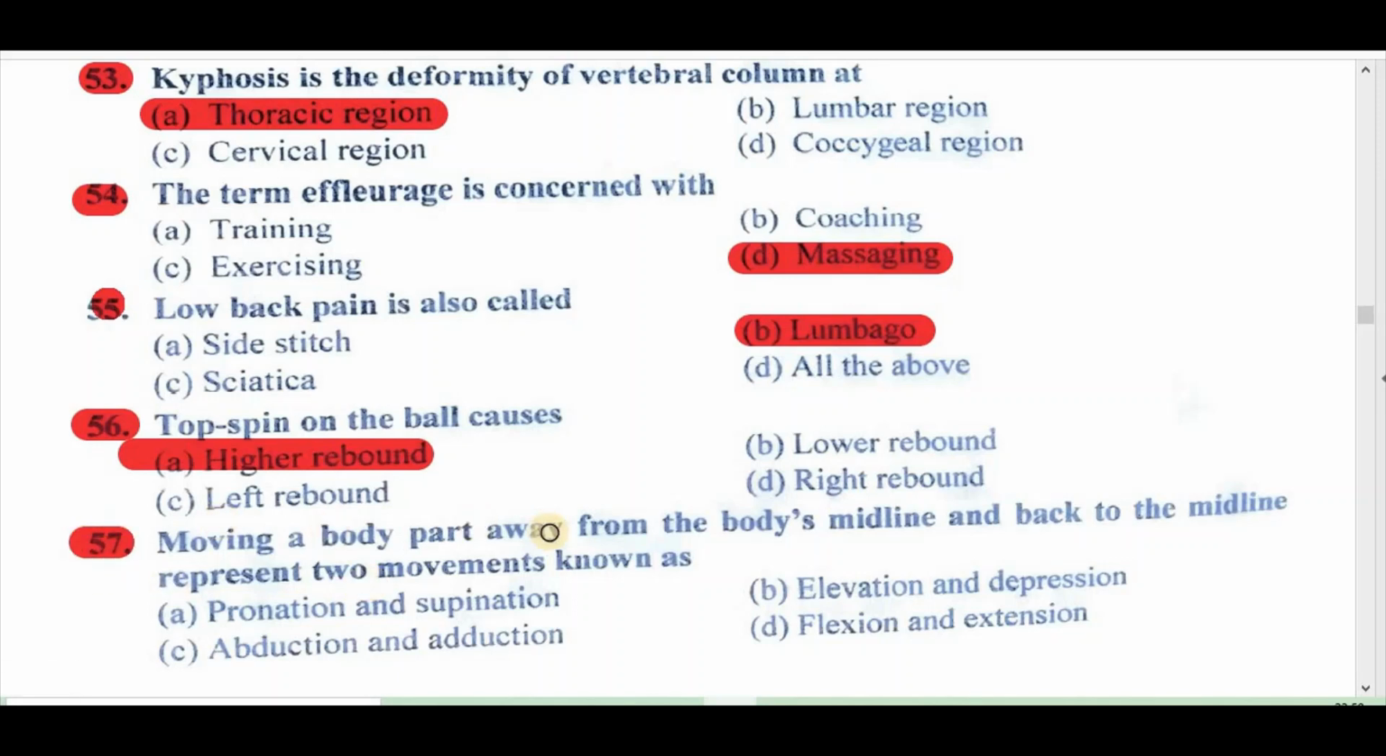57. Moving a body part away from the body's midline and back to the midline represent two movements known as A, pronation and supination, B, elevation and depression, C, abduction and adduction, D, flexion and extension. Right answer is C, abduction and adduction.